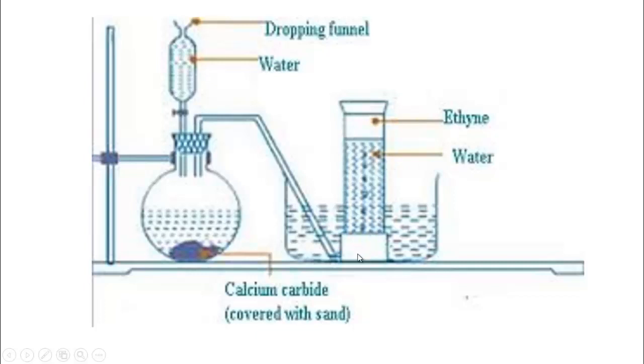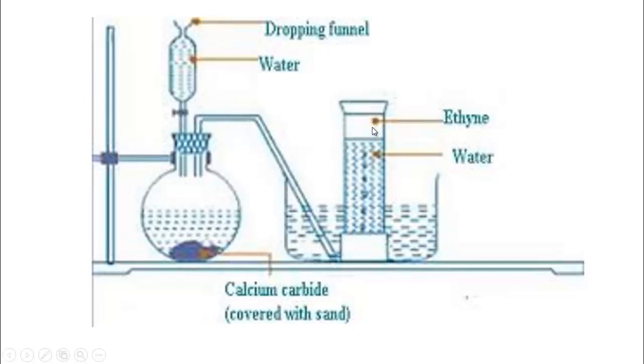This method is known as downward displacement of water. That means this gas pushes the water downwards and goes up and takes its place here, because ethyne gas is lighter than water. For this it is collected this way.